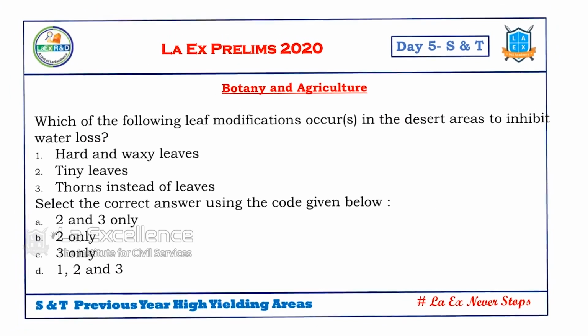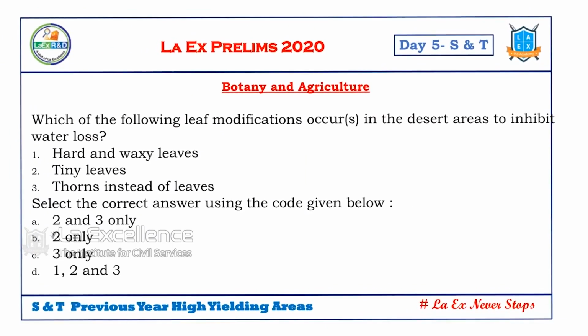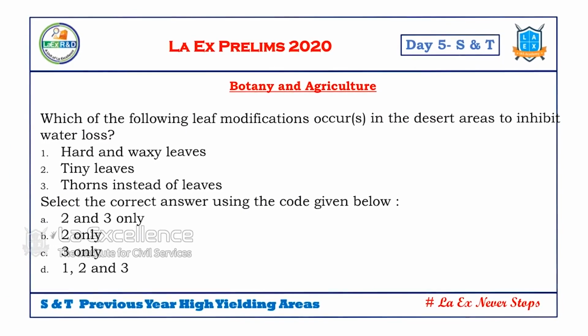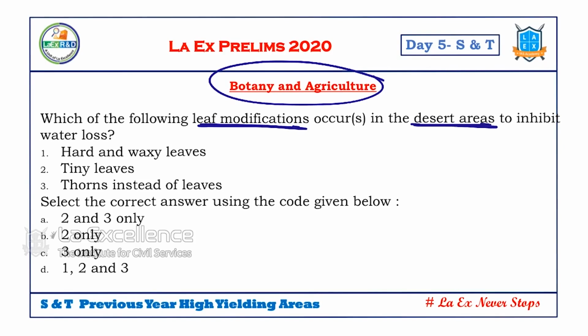Next issue, this is important. Botany and agriculture. Some people categorize it as environmental issues, some people categorize it as science and technology issues. But as we have separate section for biology, we are taking up this issue, botany and agriculture issues. Which of the following leaf modifications occurs in the desert areas? This is a direct question from our NCERT. Okay. Which of the following modifications occurs in the desert areas to inhibit the water losses?